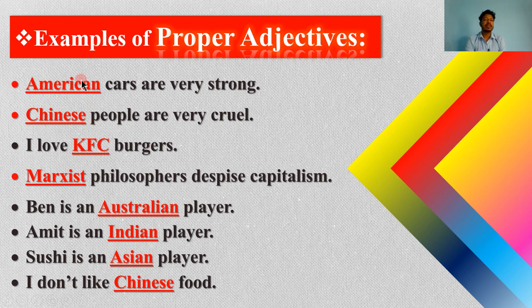So America is the name of a country, China is the name of a country, Australia is the name of a country, KFC is the name of a brand or company, India is the name of a country, Asia is our continent, and China is also the name of a country. So those adjectives coming from proper nouns are called proper adjectives. So in this way you have to use proper adjectives in your sentences.